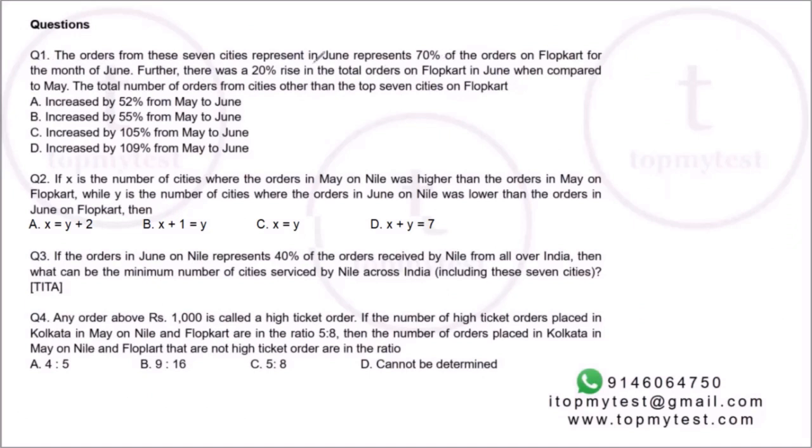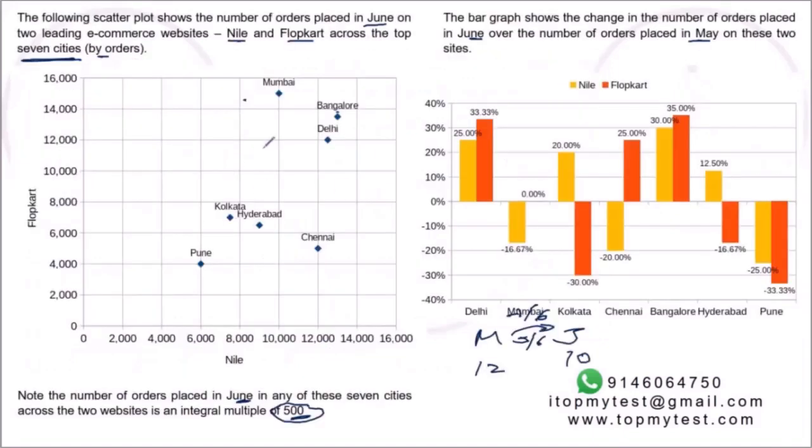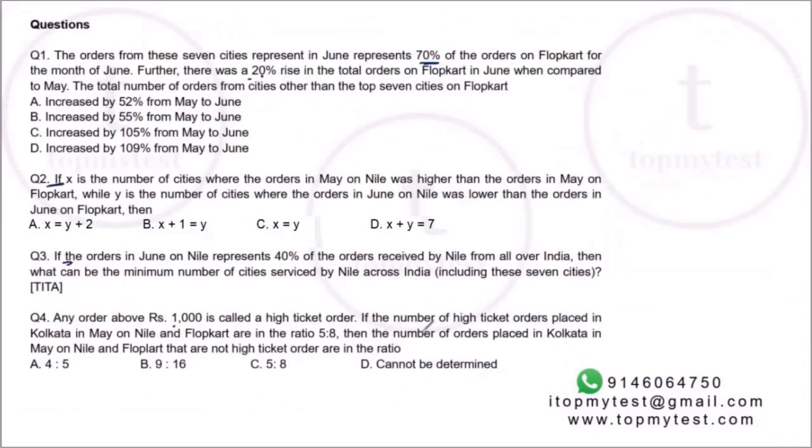The main orders in these cities represent 70% of the orders, and then further you have a 20% rise, additional information. Any order which is above 1,000, there is no mention of order value over here. So each of the questions will require you to use additional information and try to solve it.